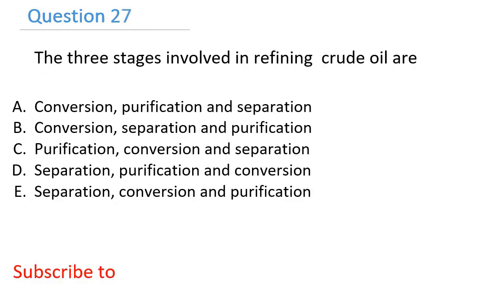Question 27. The three stages involved in refining crude oil are A, conversion, purification, and separation. B, conversion, separation, and purification. C, purification, conversion, and separation. D, separation, purification, and conversion. E, separation, conversion, and purification. The right answer is E. Separation, conversion, and purification are the three stages involved in refining crude.